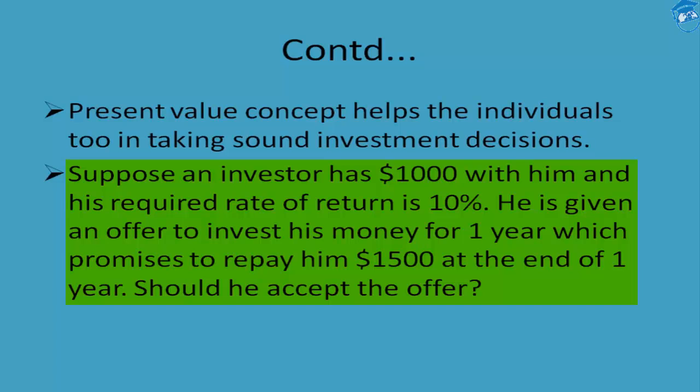So students, you might see over here that the investor right now is having 1000 USD at his disposal and he is being offered to part away from his 1000 USD for one full year, at the end of which he is being promised a payout of 1500 USD. Once again, he shall be receiving 1500 USD upon the completion of 1 year.